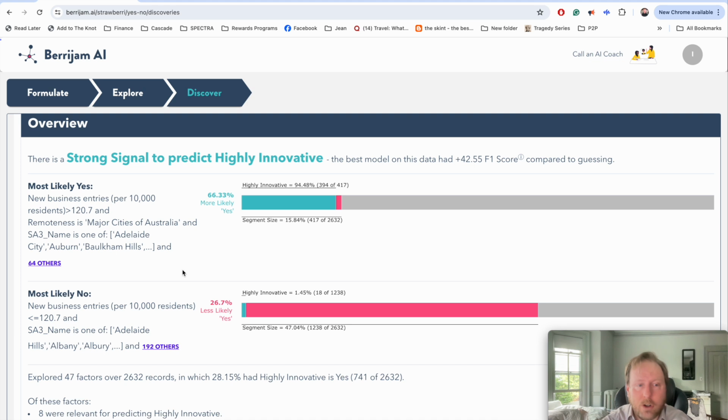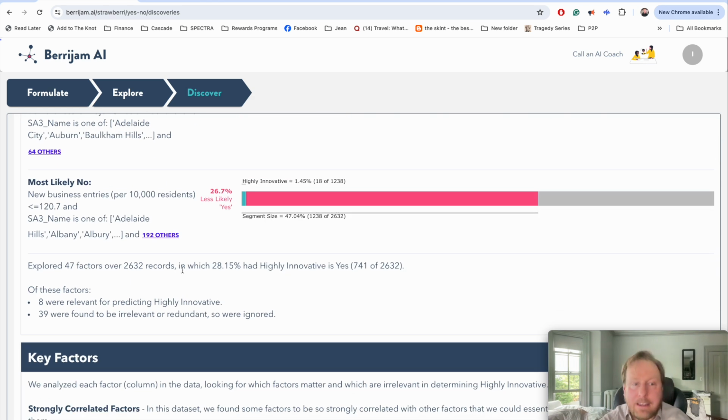So what we're looking at here is what are the factors leading to a highly innovative section of Australia? So one, new business entries per 100,000 residents was over 120. Remoteness is major cities of Australia, i.e. it's not remote at all. It's much more likely to be in the middle of a city, so think Sydney, Melbourne, Canberra, as opposed to being somewhere where Mad Max roams. And specifically names like Adelaide, Baulkham Hills, etc. These are neighborhoods of major cities within Australia. Most likely they have a smaller number of businesses created per 100,000 residents. And then there are other areas that they're going to list off that are in much smaller, more sparsely populated regions of Australia.